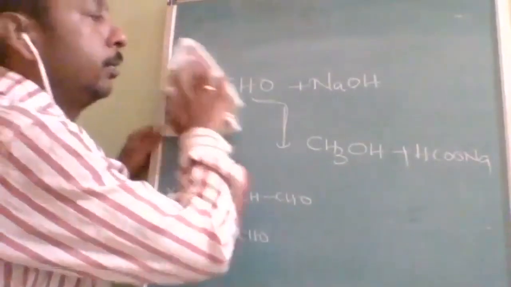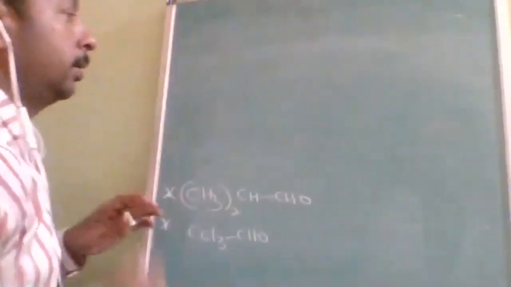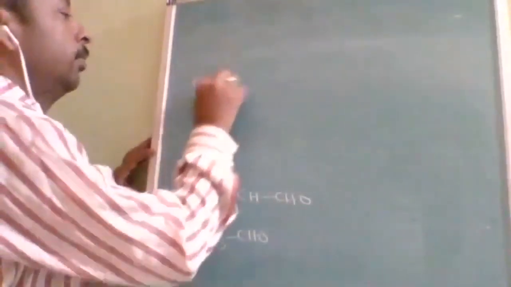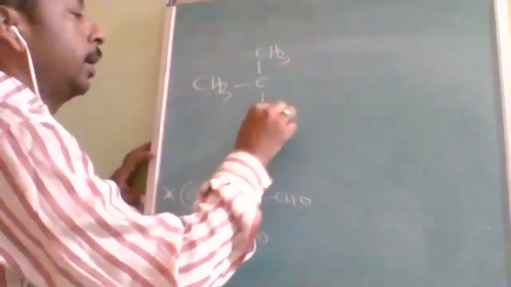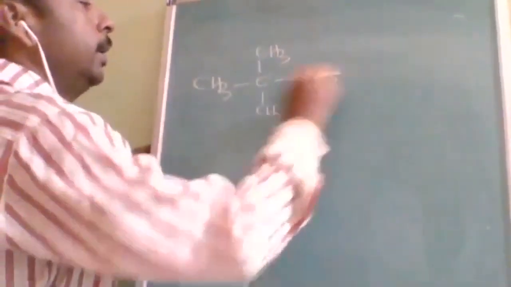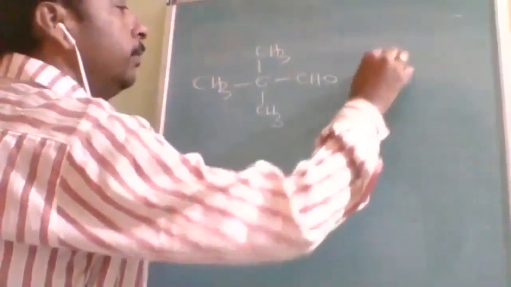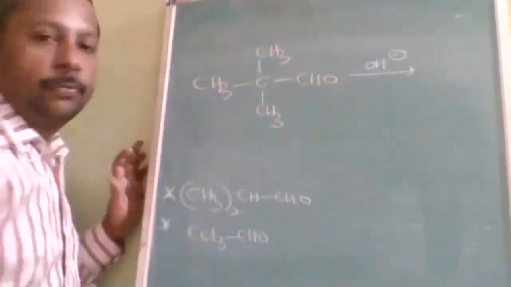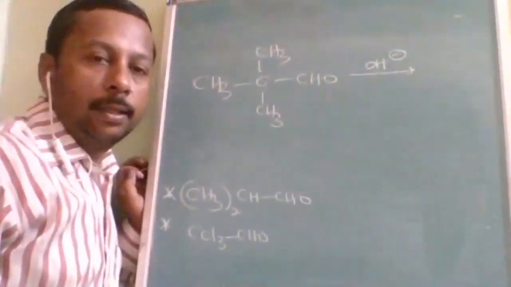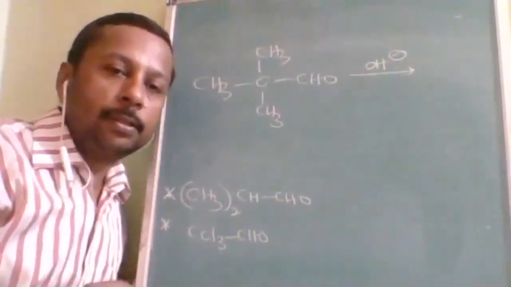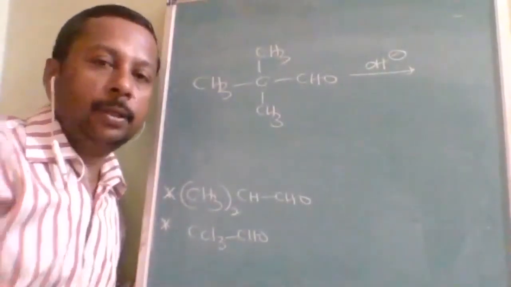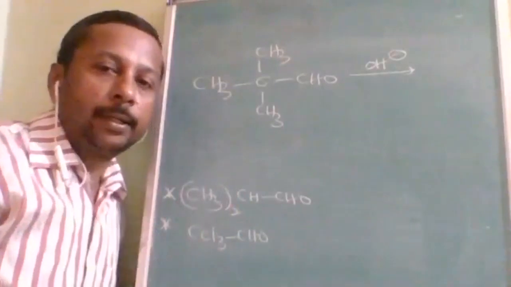Next reactant I told you, dimethyl propanol. Okay, next question I am giving you, dimethyl. So that means you are able to understand. This is the reactant, and on the arrow what you will find is OH minus. If OH minus is on the arrow, then you need not write sodium positive or potassium positive, just write it as an anion. Okay, now make a try at this question also.